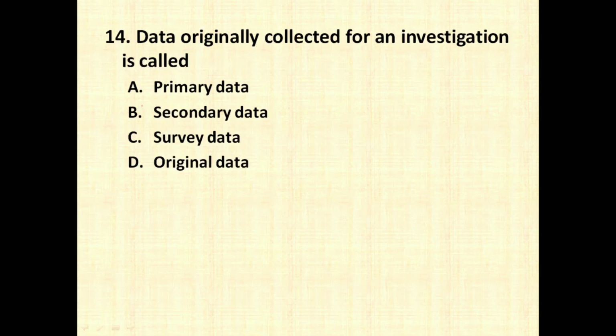Data originally collected for an investigation is called as primary data, secondary data, survey data, original data. So the correct answer is option number A, primary data, which is the first hand collected data. For example, if you collect data with the help of interview, questionnaire, observation, experiments, etc., then it is called as primary data. Secondary data is data which has already been collected by someone. For example, from internet, books, magazines, government records, etc.